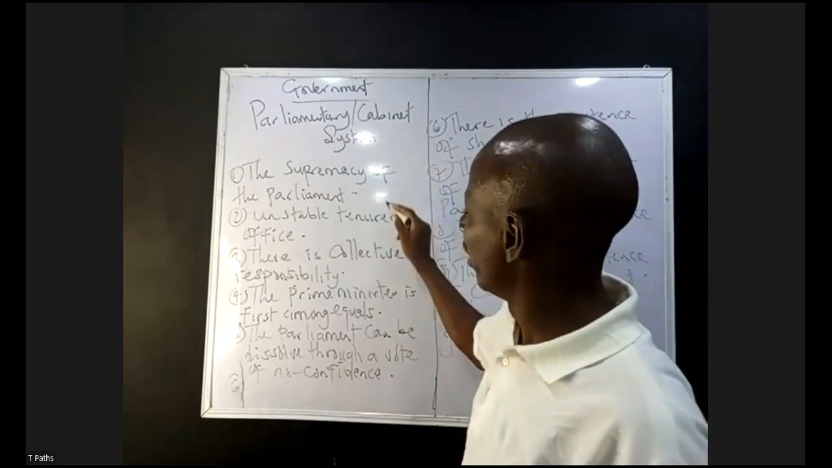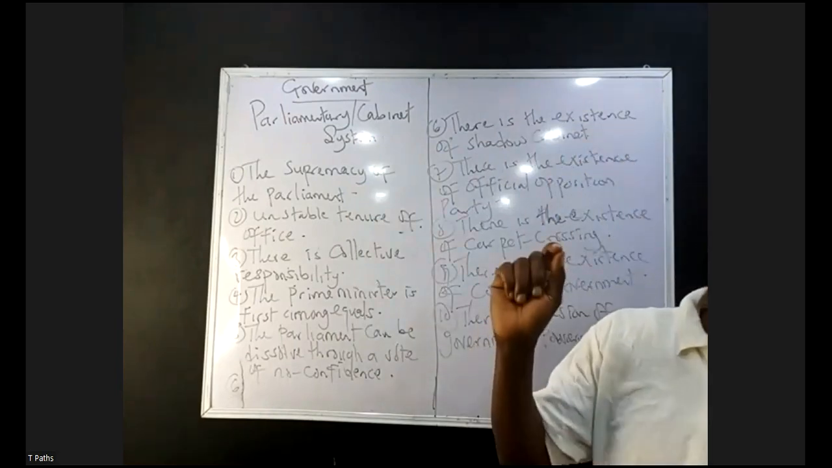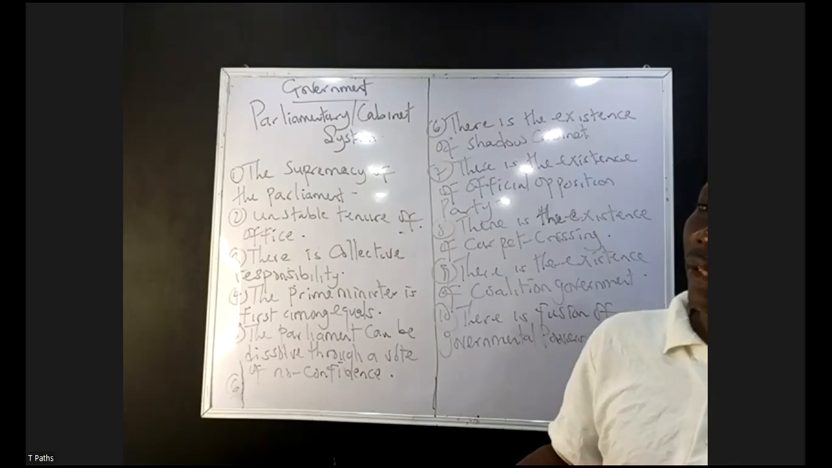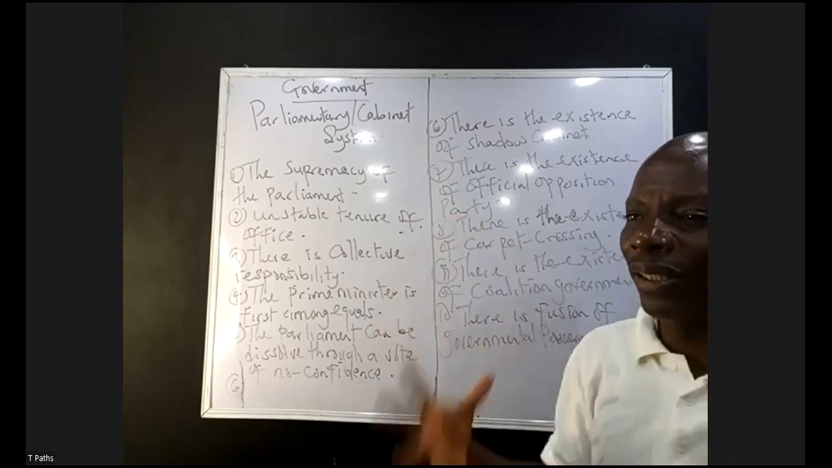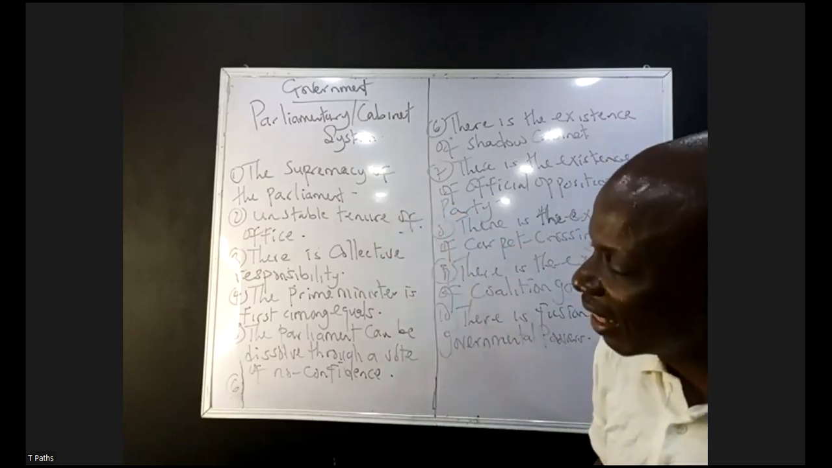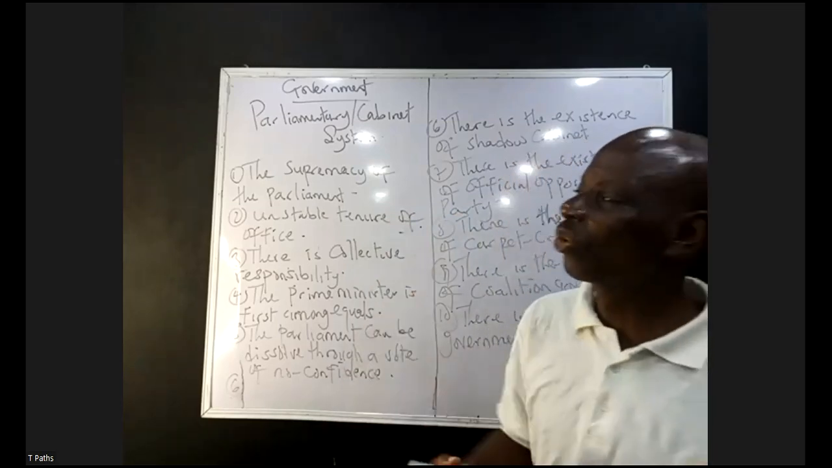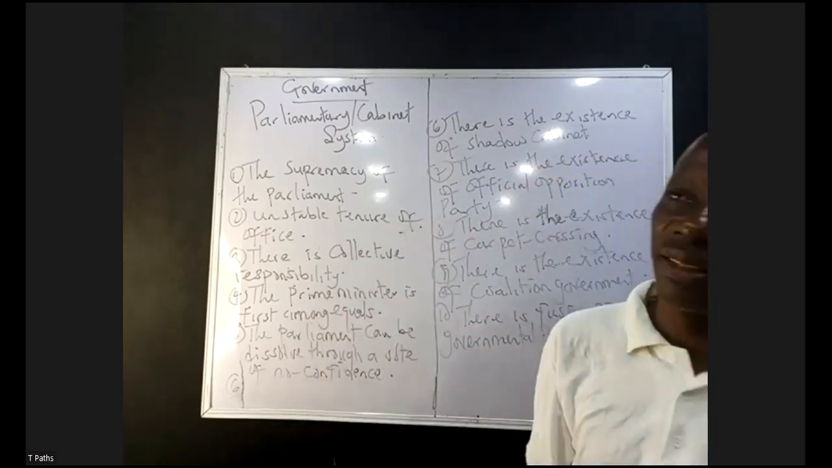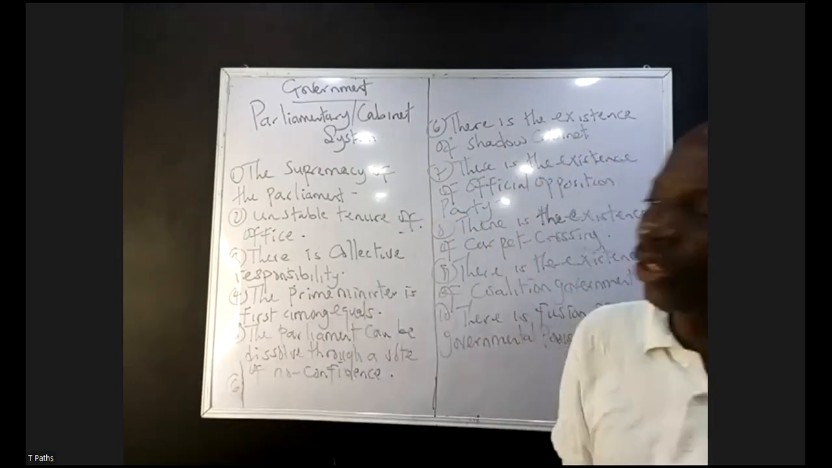Then the second feature: unstable tenure of office. In the parliamentary system of government, the government continues to be in power as long as the policies enacted carry people along and people support its governance. It means that if the government has credibility, it will continue to steer the affairs of the state without any form of opposition.